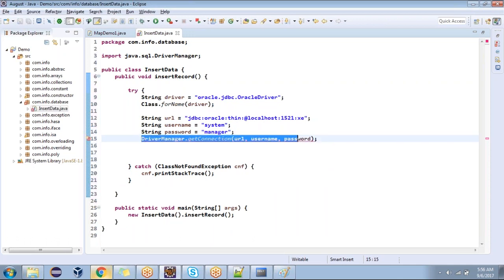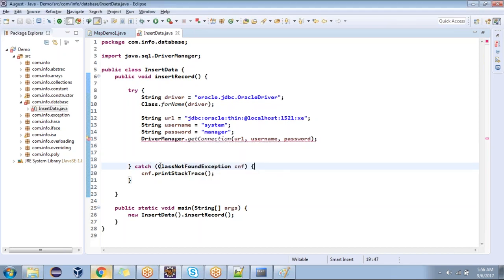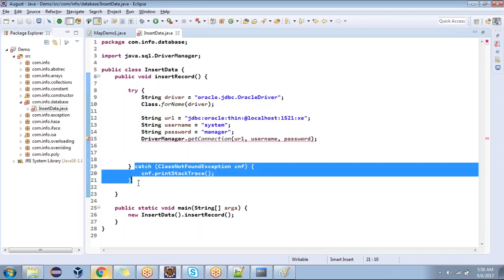Whenever you are trying to get a connection, again it shows an exception or not. Place the cursor on that. Tell me what kind of exception it's going to raise. SQLException. We discussed all these things. Only the exception types are different. But already we have one catch block. Why does it again show the exception?